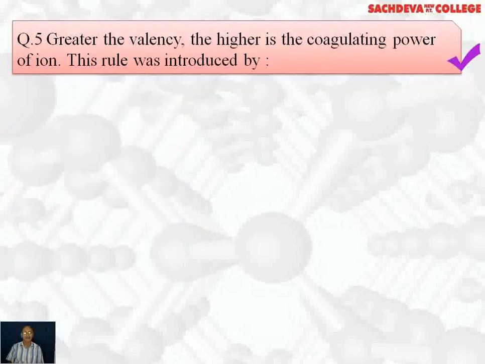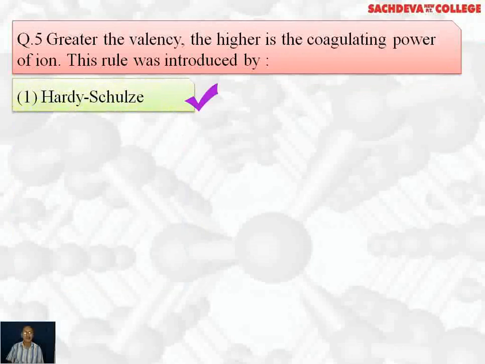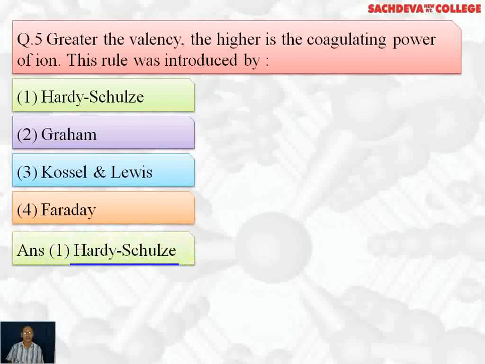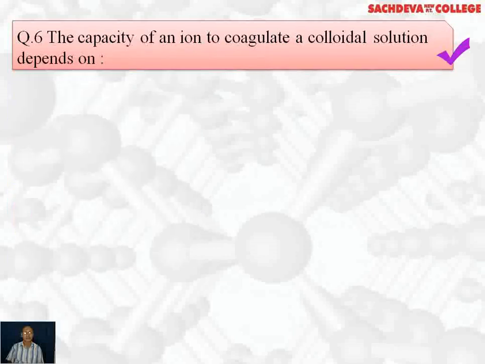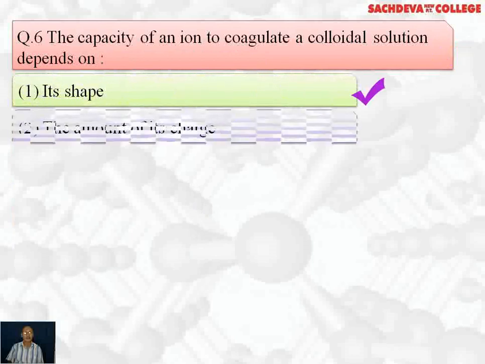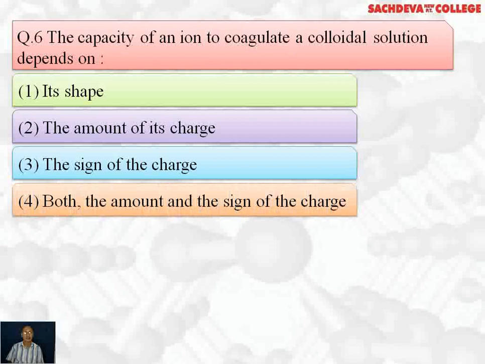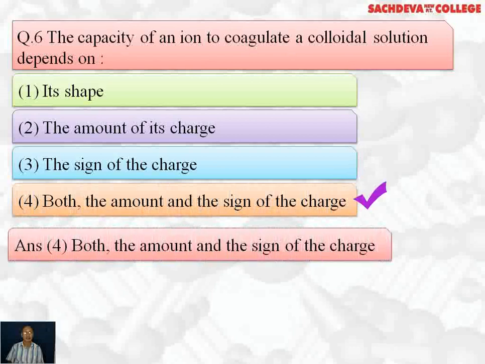Question 5. Greater the valency, higher is the coagulating power of the ion. This rule was introduced by Hardy-Schulze, Graham, Coastal and Louis Faraday. The correct answer is Hardy-Schulze. Sixth question. The capacity of an ion to coagulate a colloidal solution depends upon its shape, the amount of its charge, the sign of the charge, both the amount and sign of the charge. The correct answer is the fourth part, both the amount and the sign of the charge.